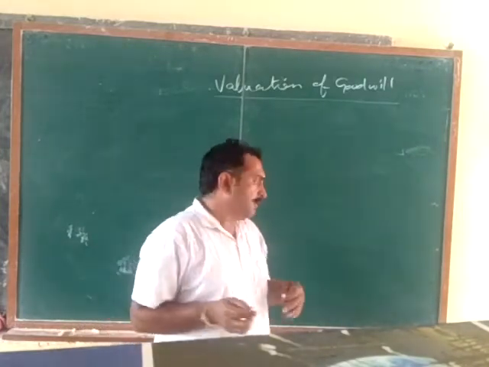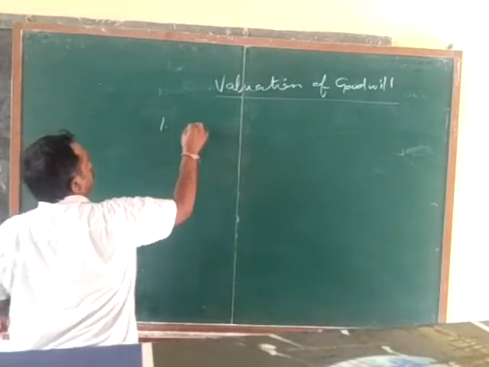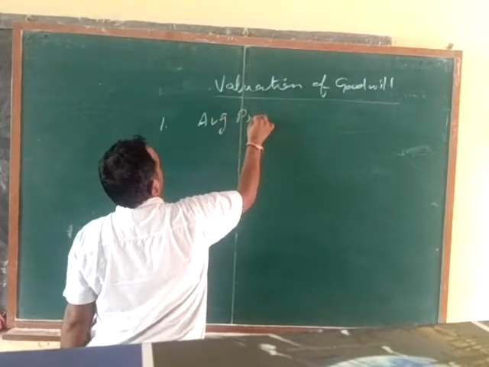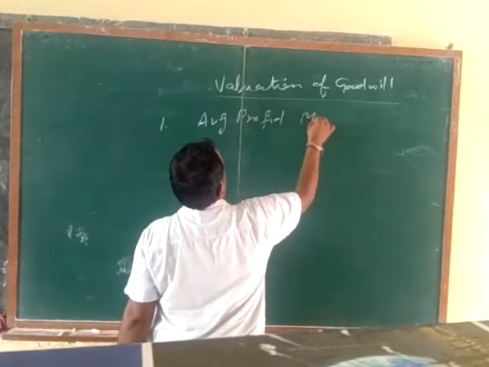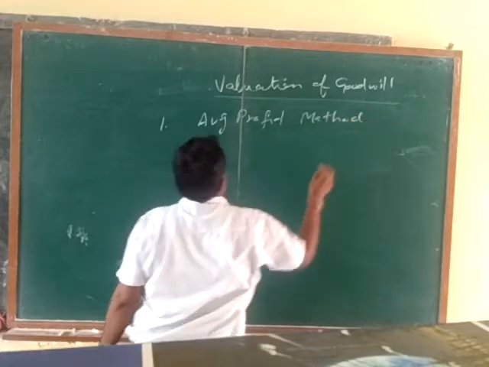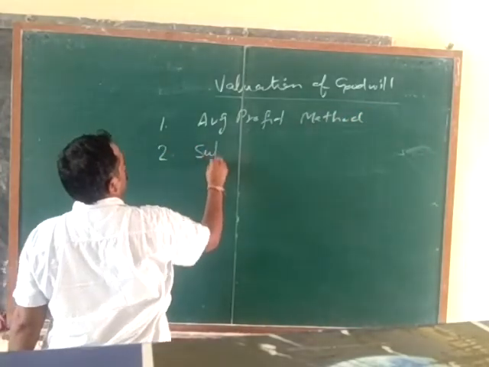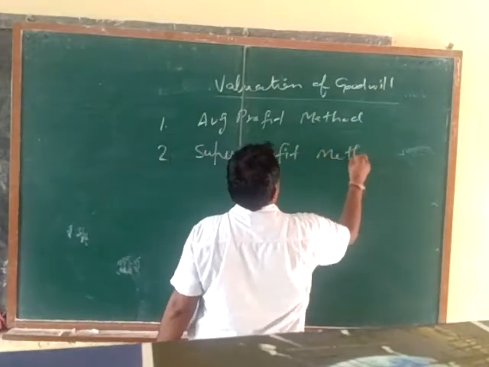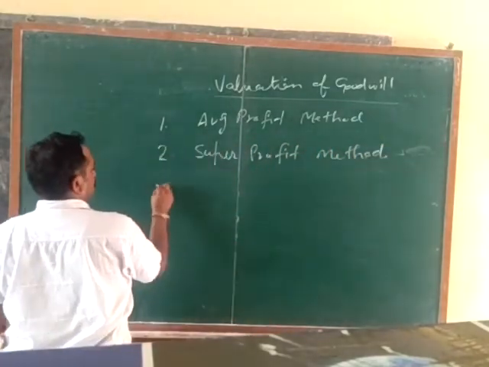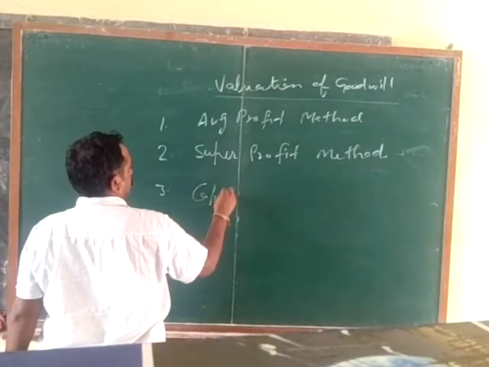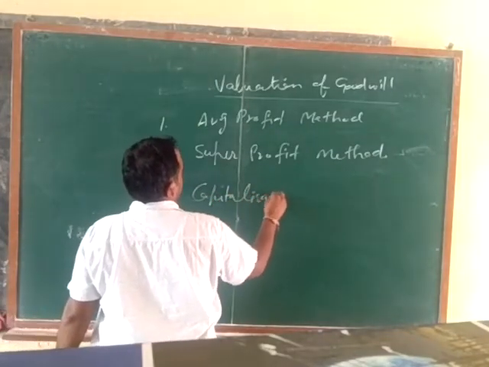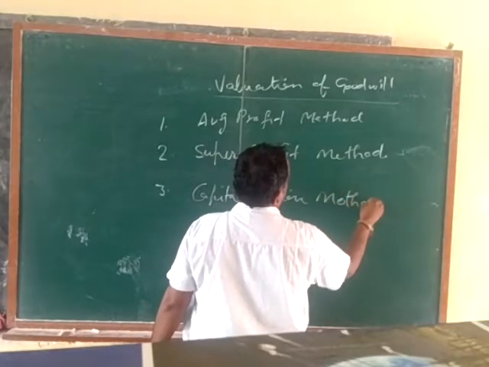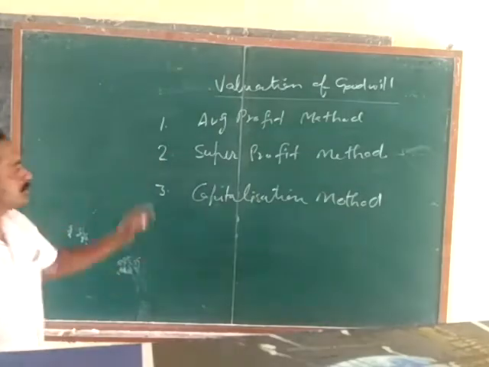the valuation of goodwill. The first method is average profit method. Number 2, super profit method. And number 3, capitalization method. So there are 3 methods to do the valuation of the goodwill.